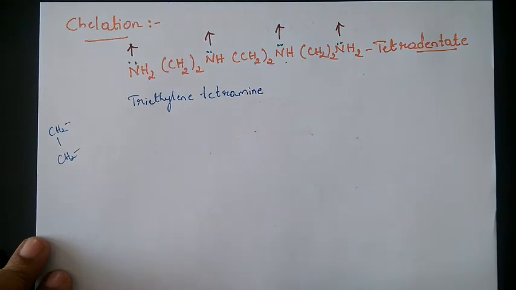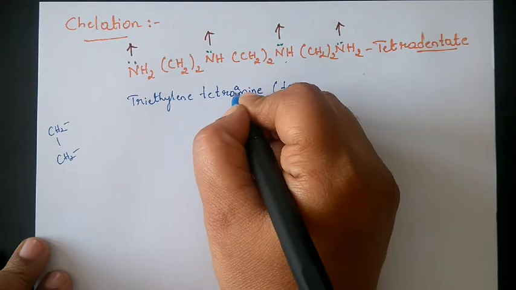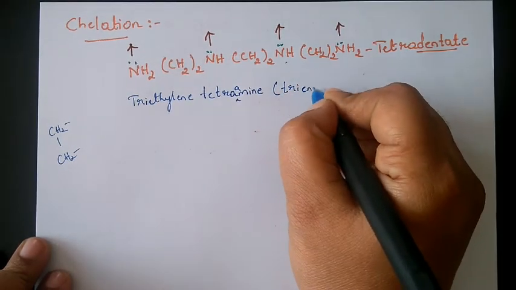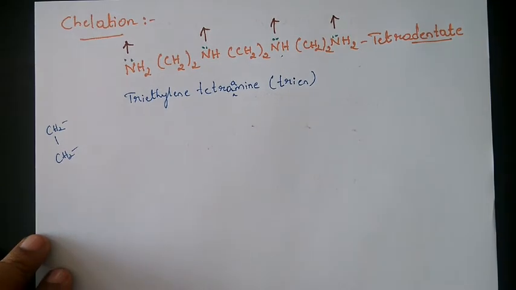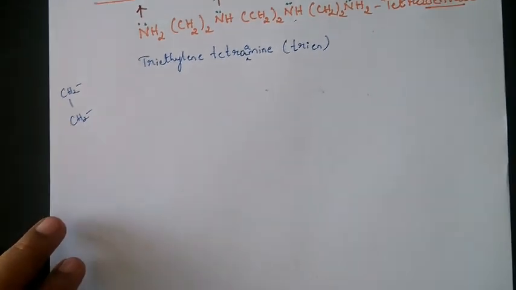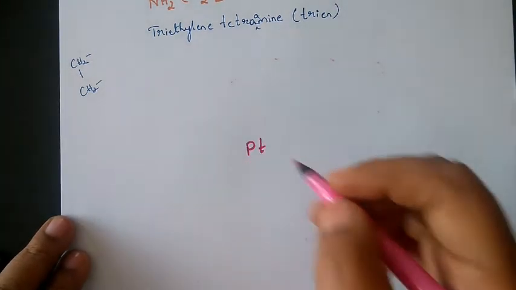So triethylene tetramine is also abbreviated. So amine, 2 A's are there. Triene. We are going to abbreviate this one as triene. We'll write one complex, and how it is going to form a chelation we shall also see. So it is platinum,